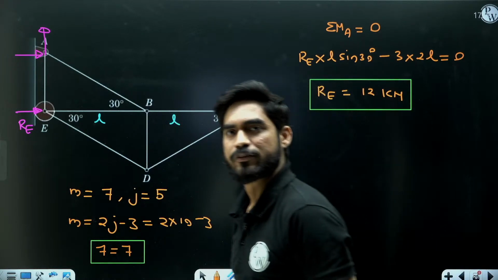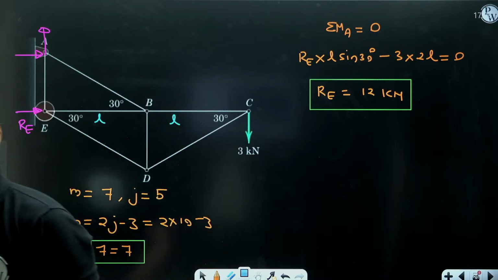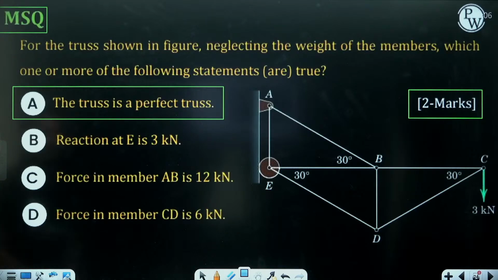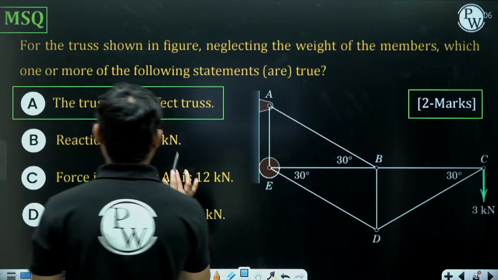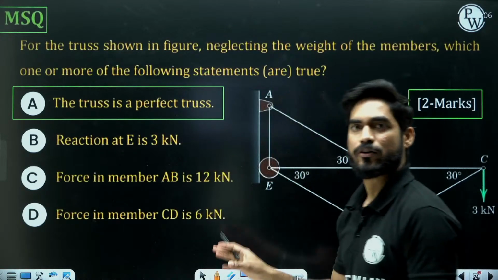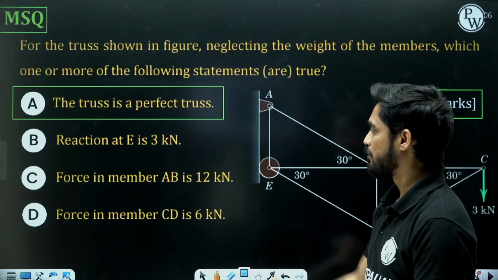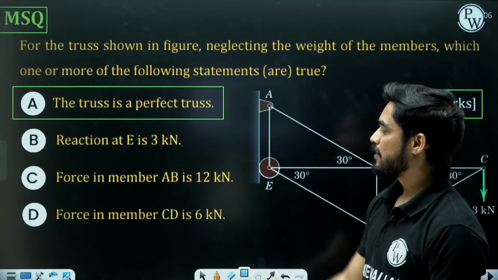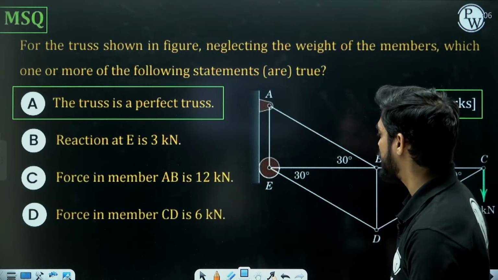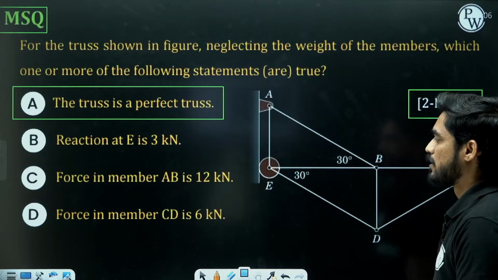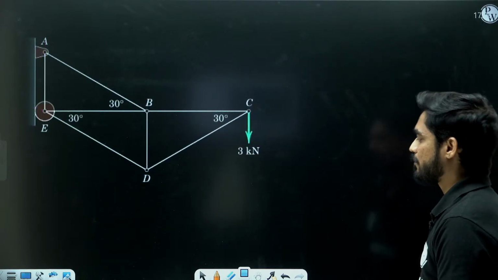Are you getting 12 kilonewton? Yes. So the RE is 12 kilonewton. So reaction at E is not 3 kilonewton. This statement is wrong. Okay, statement B is wrong. Now statement C is saying force in AB is 12 kilonewton. So shall we find the force in AB?